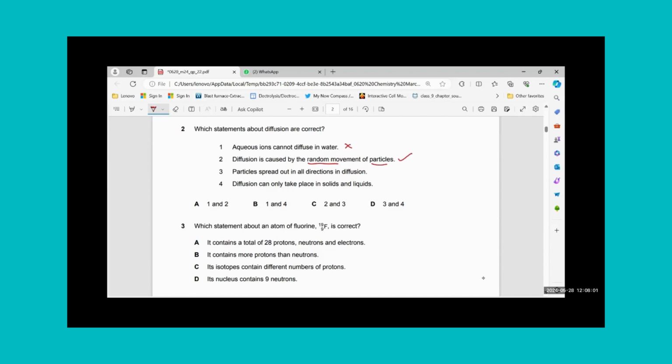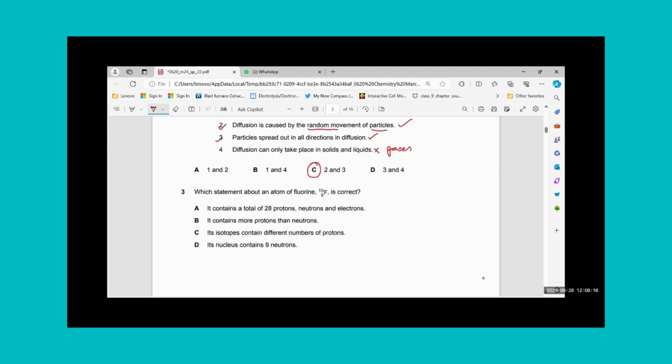Particles spread out in all directions in diffusion. That is a true statement. Diffusion can only take place in solid and liquid. That's not true. It can occur in gases as well. That means statements number 2 and 3 are correct and we will select option C.